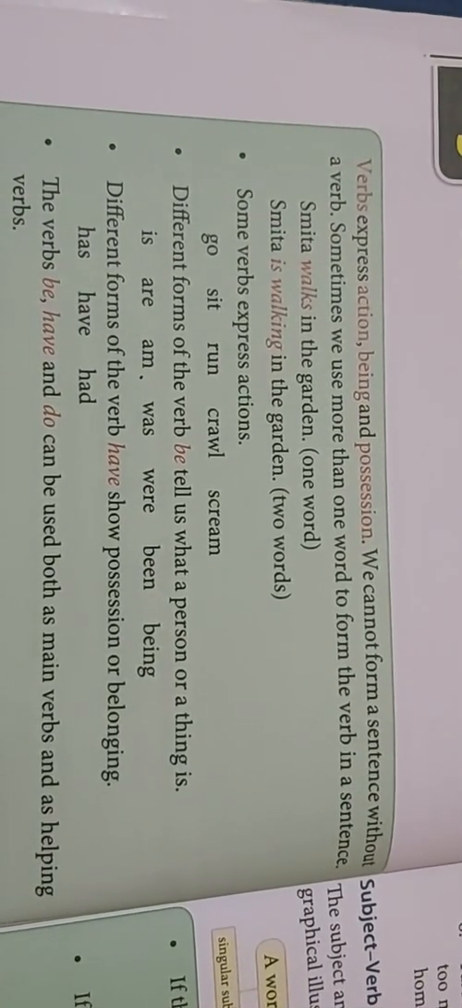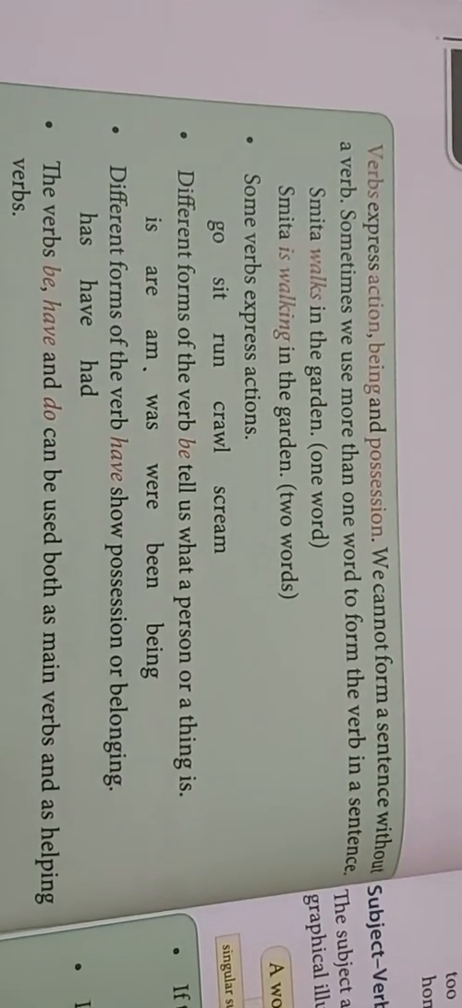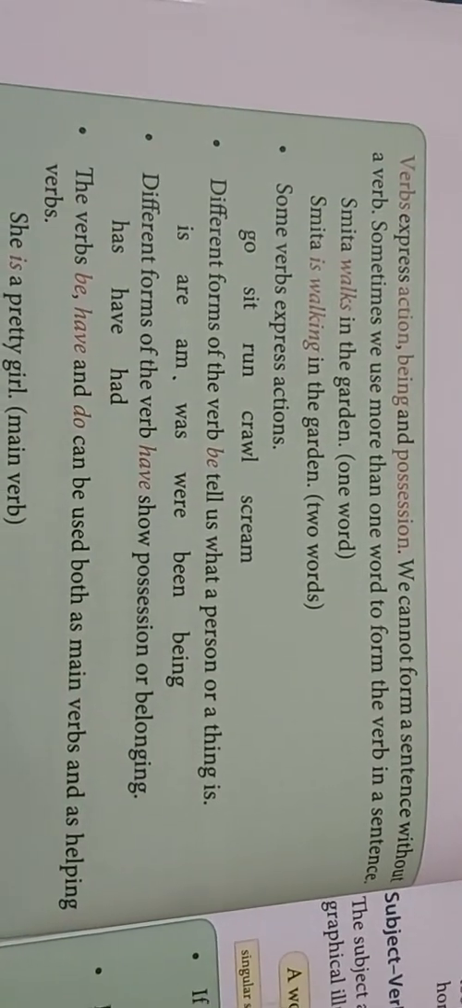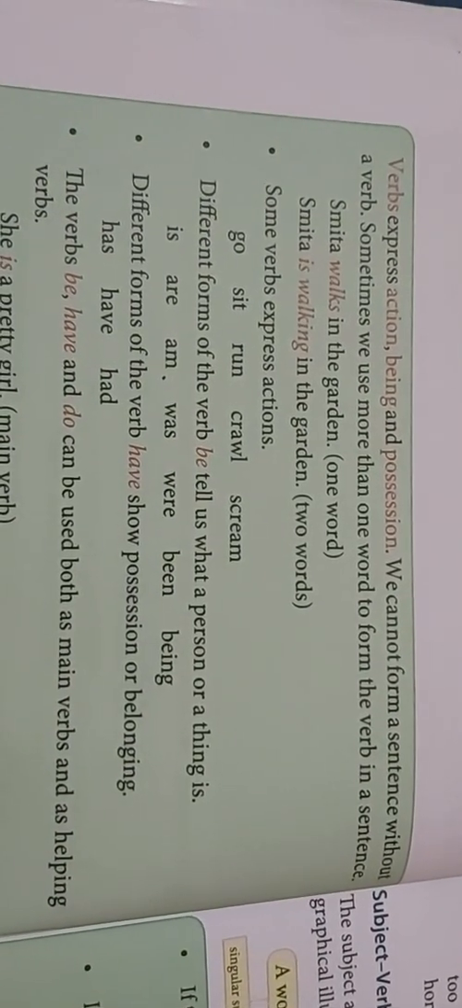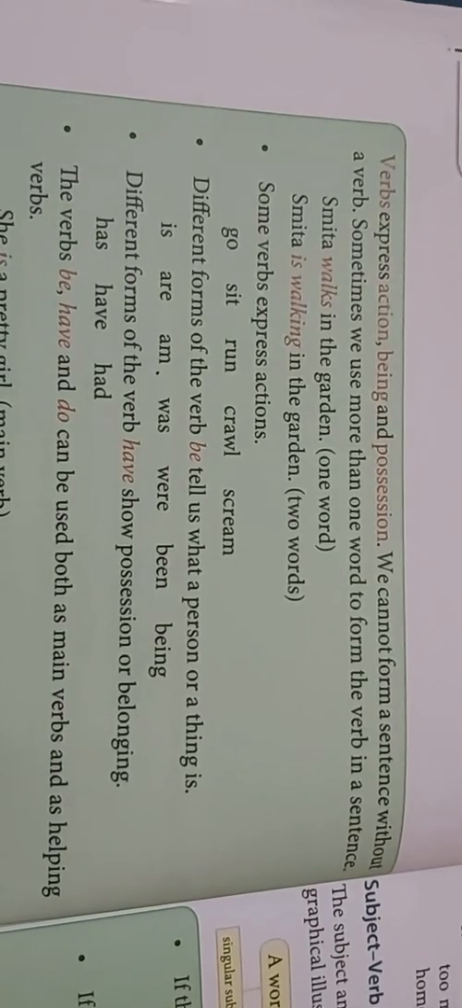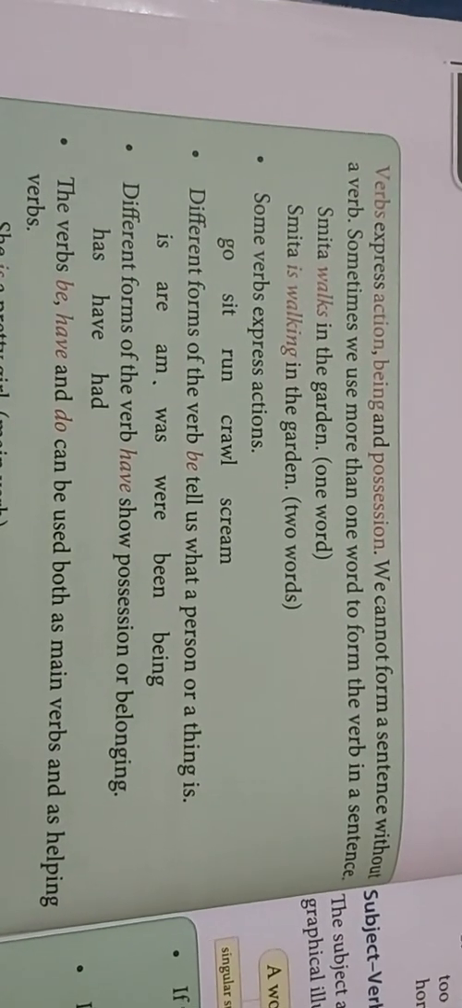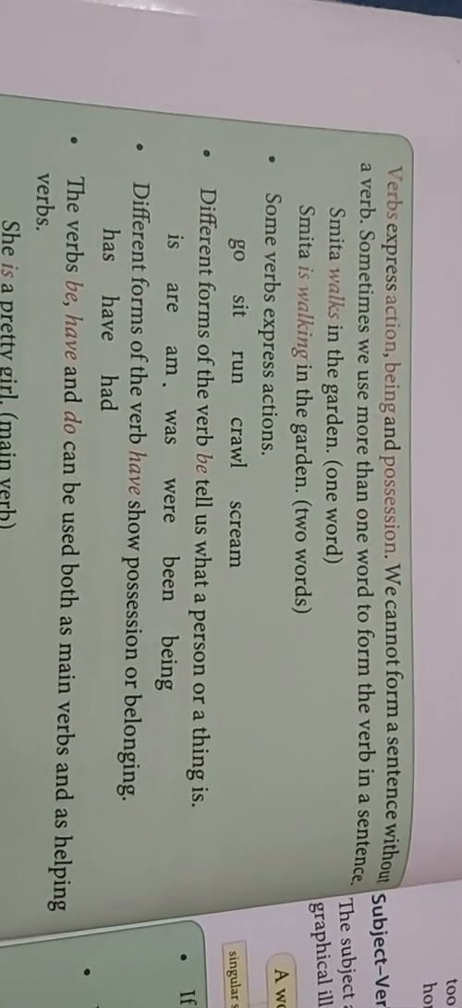Sometimes we use more than a word to form the verb in a sentence. कभी कभी sometimes it happens that we have to use more than a word to form the verb in a sentence. For example, Smita walks in the garden. So walks, again it is a verb given here. Now the next example is Smita is walking in the garden. Now is walking: is is a helping verb and walking is the main verb. So we have used two verbs in the sentence to complete it.